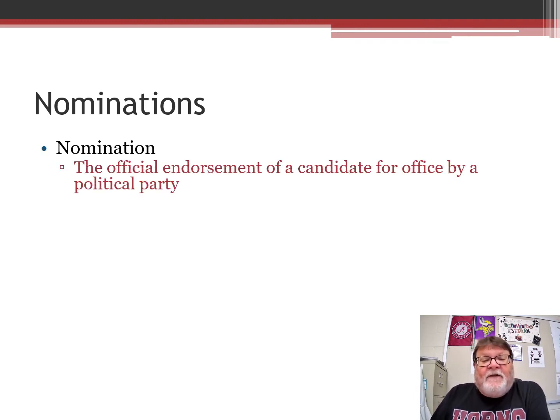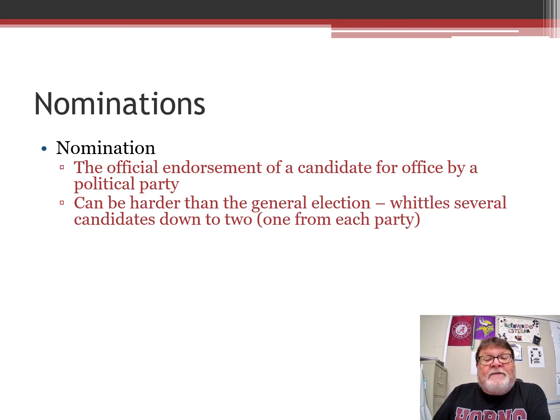Nominations. So the official endorsement of the candidate for office by a political party, that is the nomination. Usually we refer to this with the presidential elections, but it also is for senators. Senators get the nomination, representatives get the nomination, whatever. Then they're going to run in the general election. Sometimes it can be harder, especially if it's a presidential election, because there are several candidates, sometimes many candidates, whittled down to two, one from each party. 2016, remember the Republicans had 15 or 17 candidates trying to get the nomination for president.